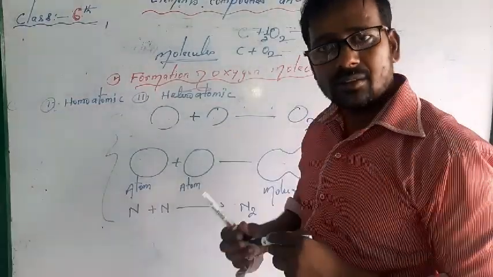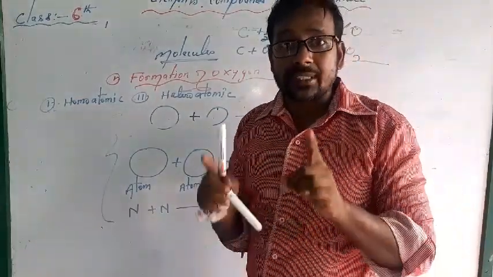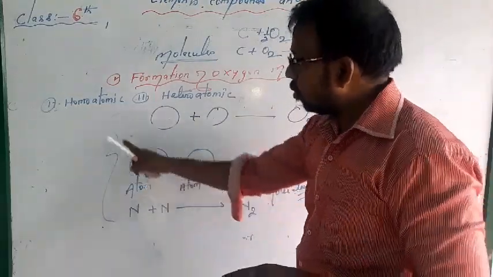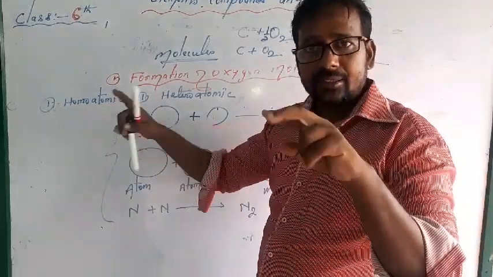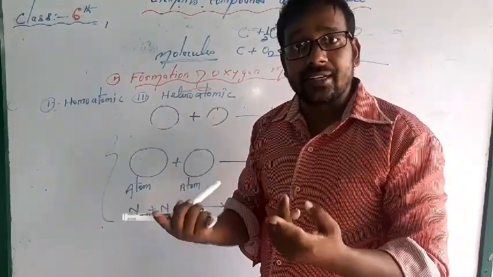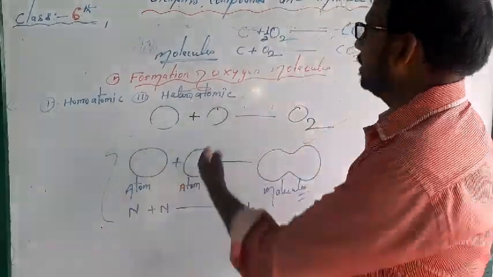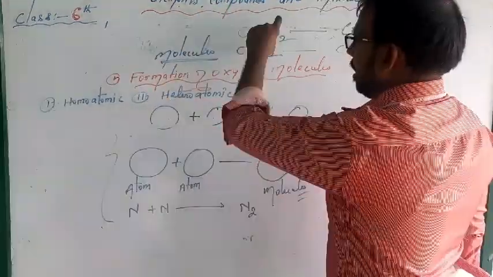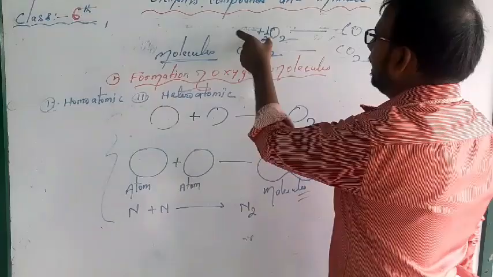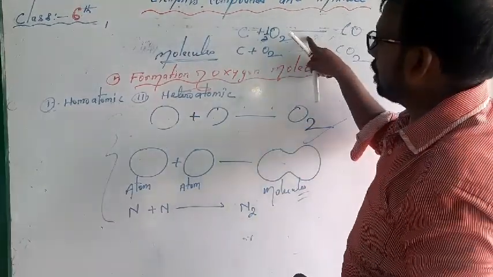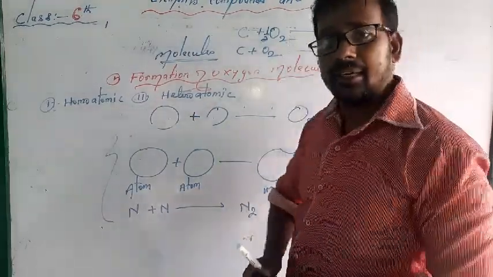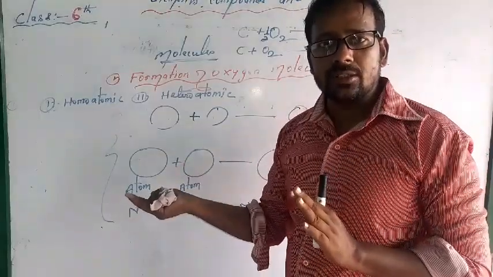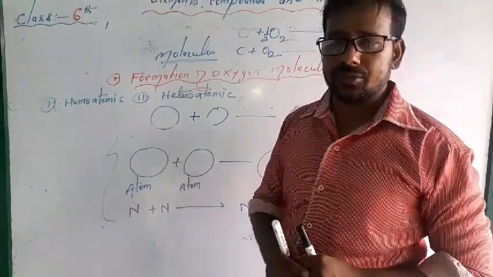Homo means the molecule which has the same atoms. Same atoms are there, that is homoatomic. And where atoms are different, they are known as heteroatomic, like in the case of carbon monoxide. Carbon is one atom and oxygen is a different atom. Both combine to form carbon monoxide. They are known as heteroatomic molecules. Clear? Homoatomic molecules and heteroatomic molecules.